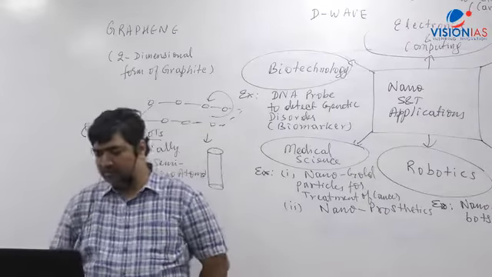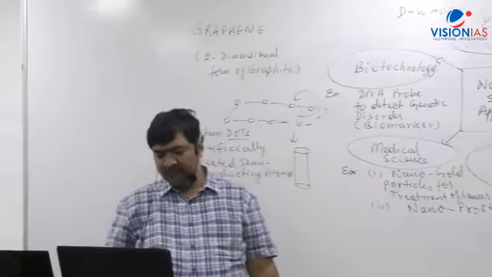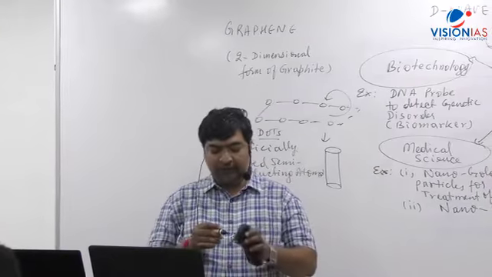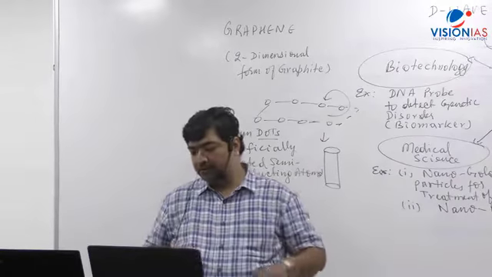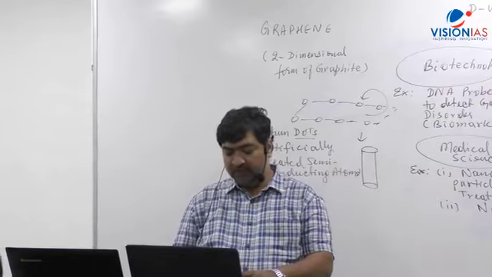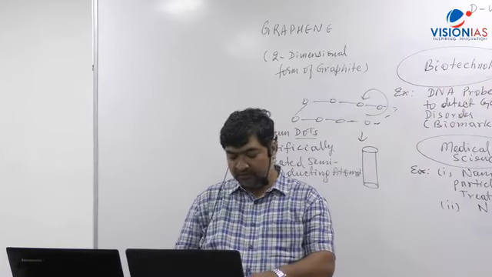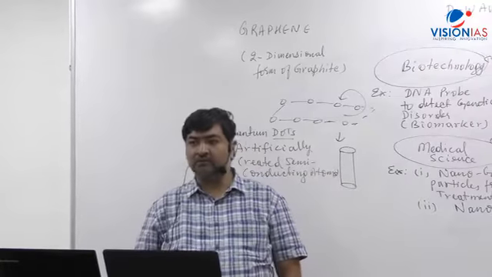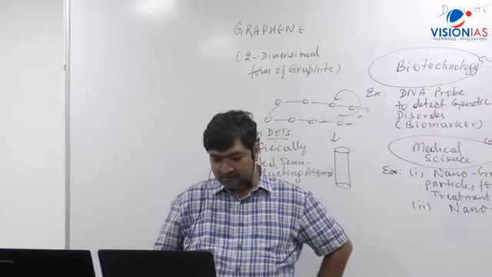Now let's come to that. I'll come to further things there. Now you write: nanotechnology products are developed using two approaches.